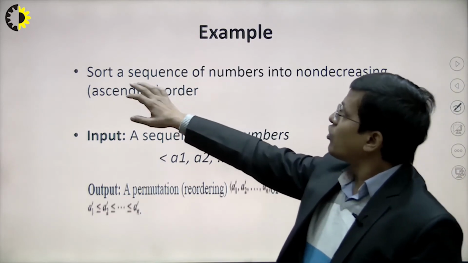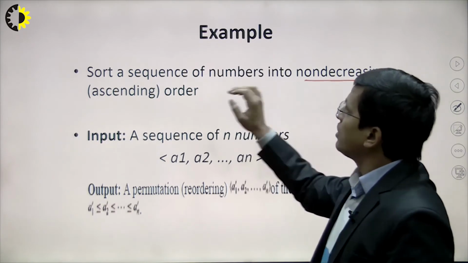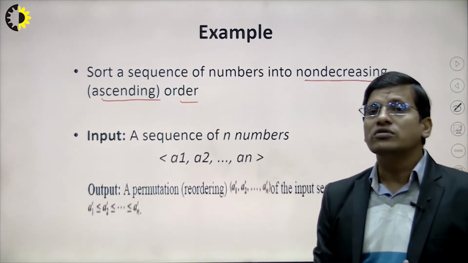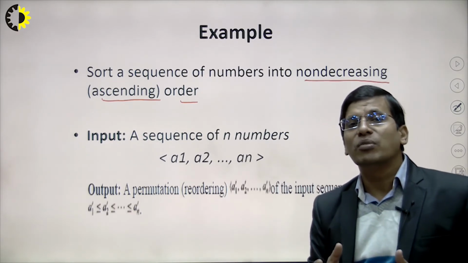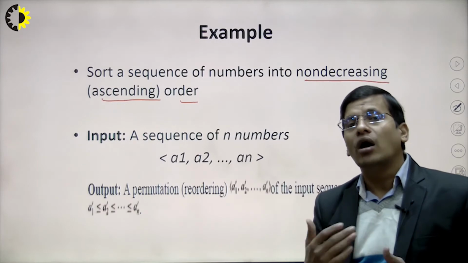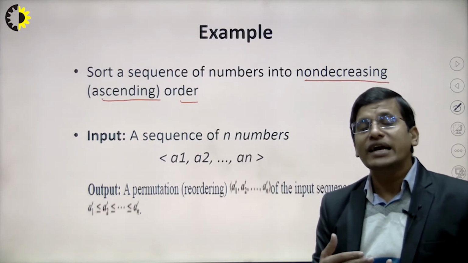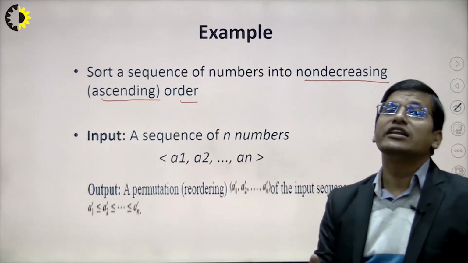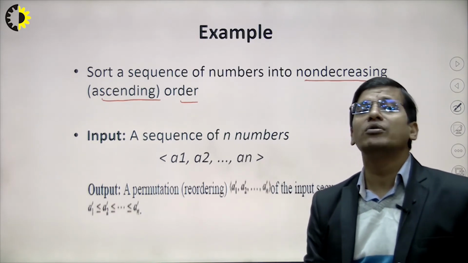That is sorting a sequence of numbers in non-decreasing, or you can say ascending, order. So how can we sort? Before going to study this subject, first of all we take some simple examples, what steps we are going to consider, and how we can analyze that algorithm, right? Because this subject is basically design and analysis of algorithms. This means first of all you have to design that algorithm, and then we have to analyze that algorithm.